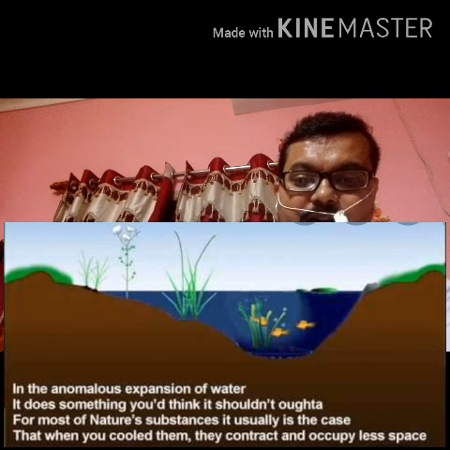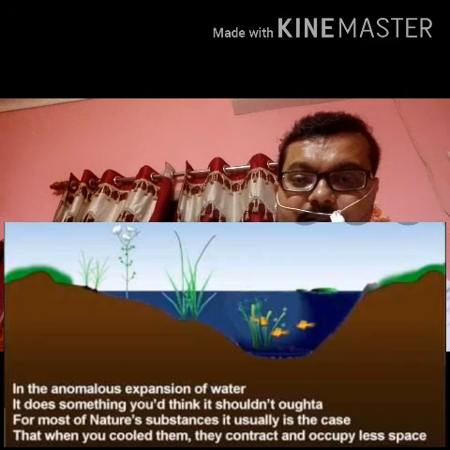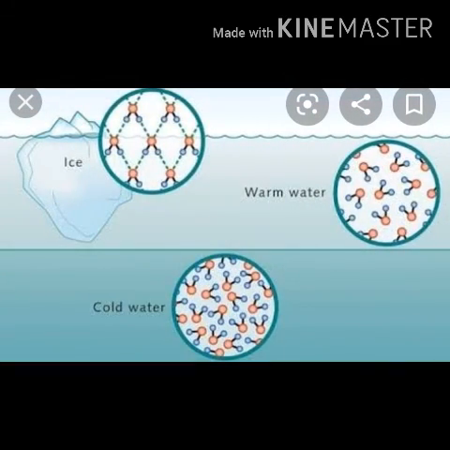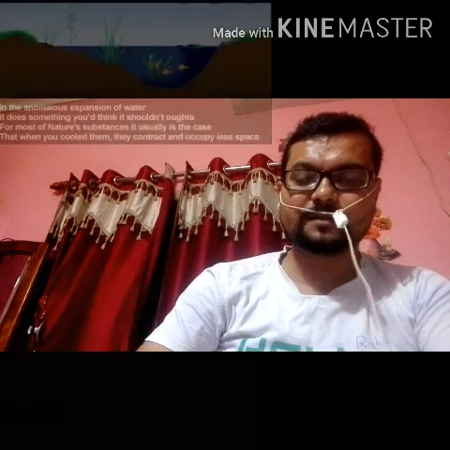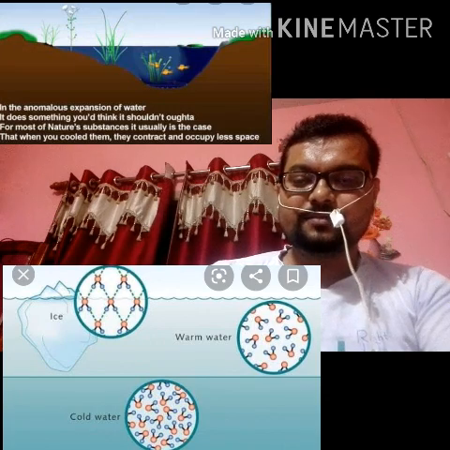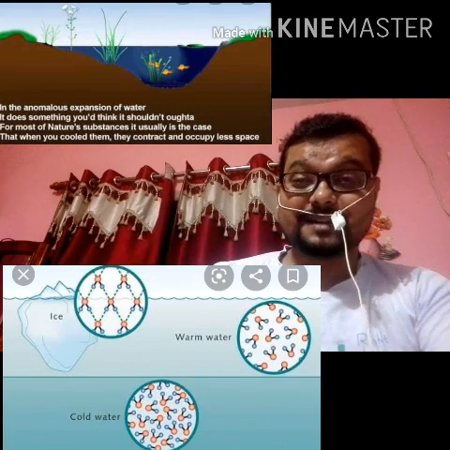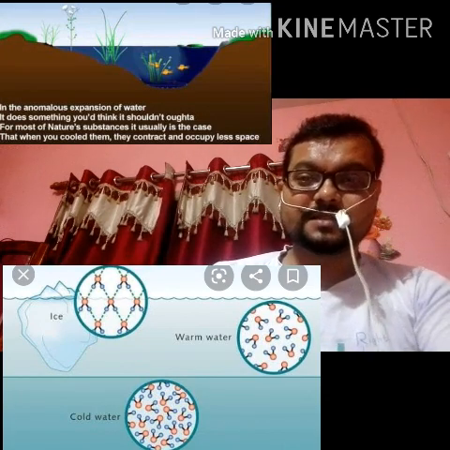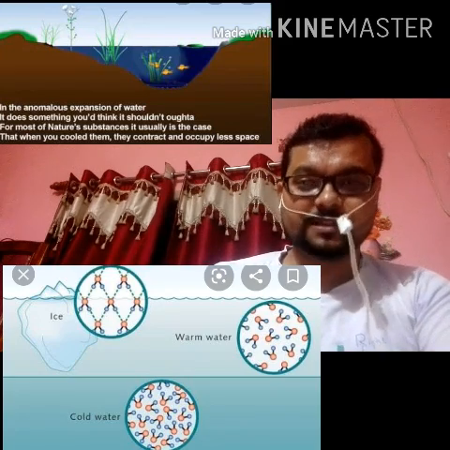The density of water at 0 degree centigrade is 0.9998 gram per milliliter, whereas that of ice at 0 degree centigrade is 0.9168 gram per milliliter. This value shows that ice is less dense than water. Ice is lighter than water, because water expands on freezing.